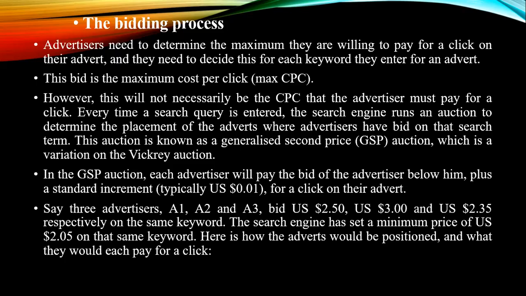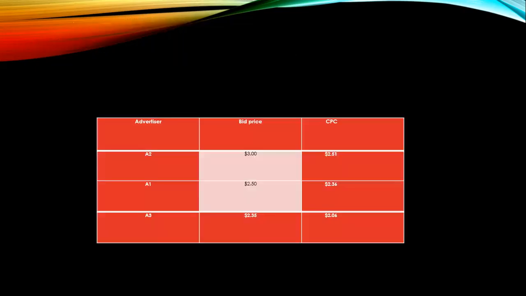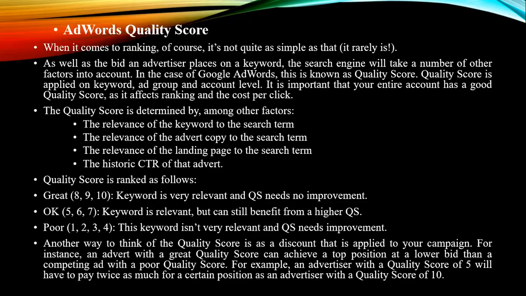A1, A2, A3 bid some dollars respectively on the same keywords. The search engine has a minimum price in US dollars on that same keyword. Here it shows how the advertisements would be positioned and what they would each pay for a click. What they expect to pay for each click, they will decide. This is one more bidding process.